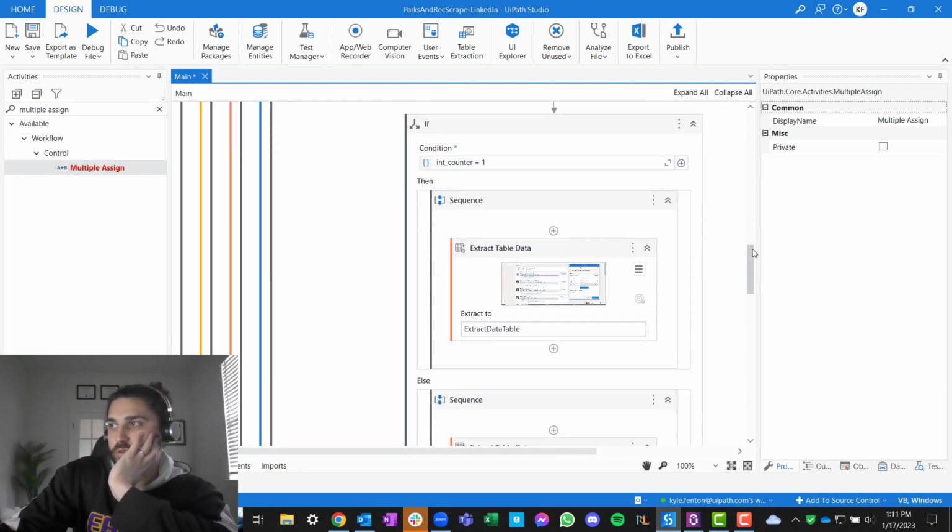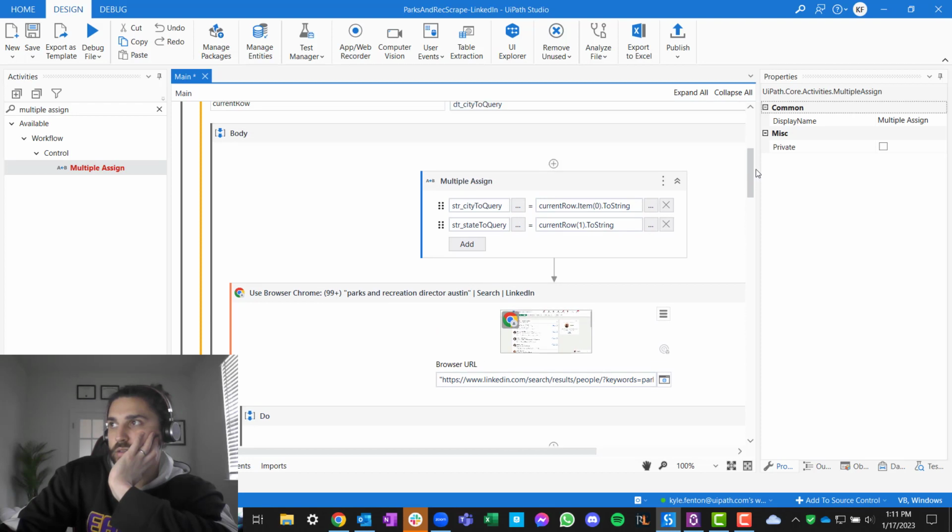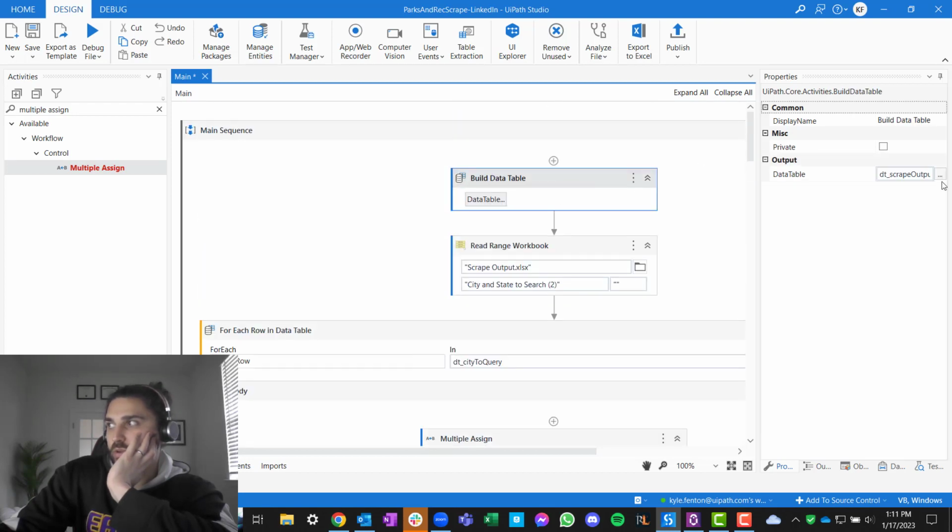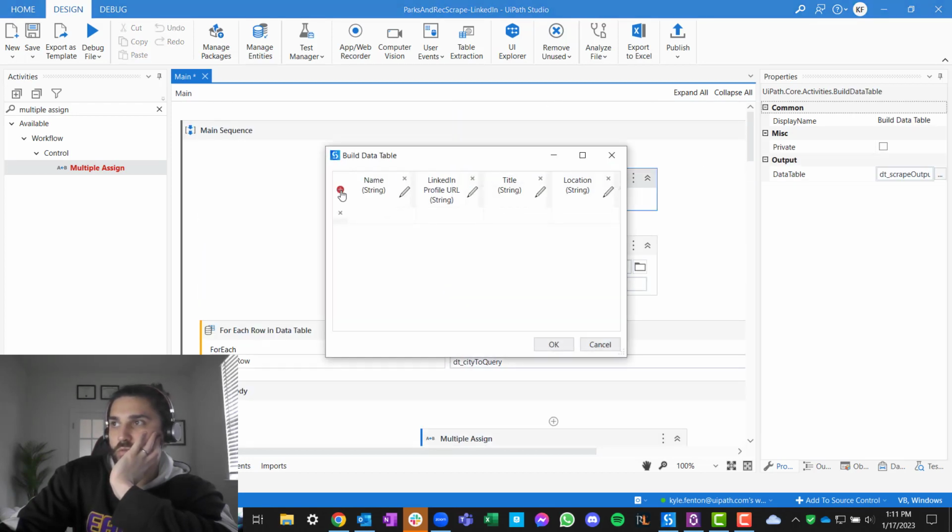So we know now in the build data table that we write to, instead of it being 4, we have to add an additional thing here.